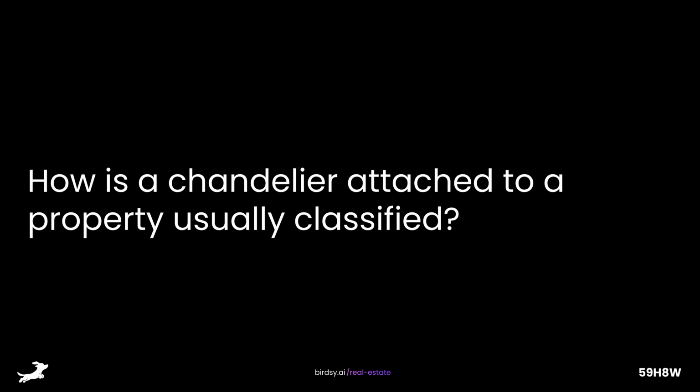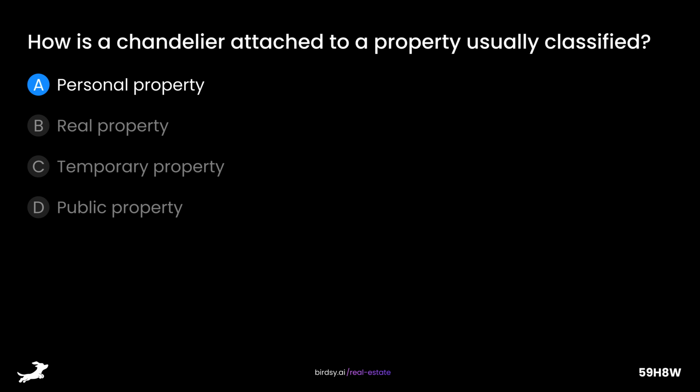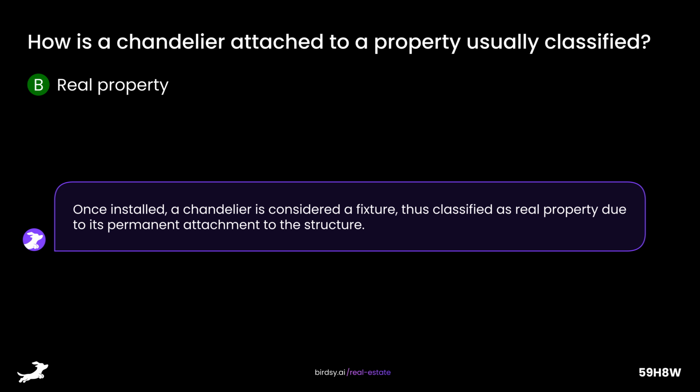How is a chandelier attached to a property usually classified? Is it A, personal property, B, real property, C, temporary property, or D, public property? The answer is B, real property. Once installed, a chandelier is considered a fixture, thus classified as real property due to its permanent attachment to the structure.